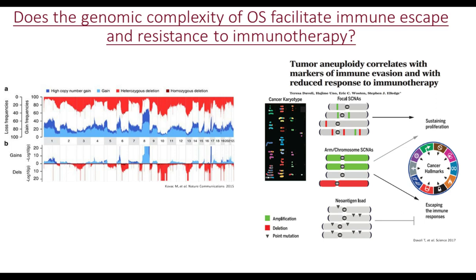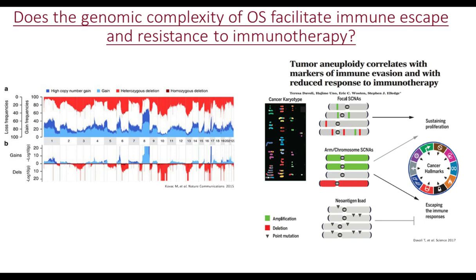On the left, we can see that osteosarcomas have a variety of different copy number alterations, whether they be focal events or events encompassing chromosome arms or whole chromosomes. On the right, this paper demonstrates that focal copy number events tend to have one outcome in sustaining proliferation.